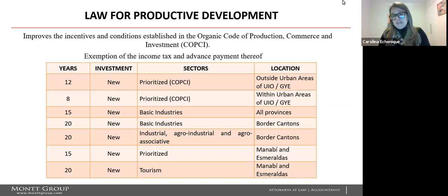For example, the provinces of Manabí and Esmeraldas suffered from an earthquake in the year 2016, and that is why more years of income tax exemption are considered in these cases.